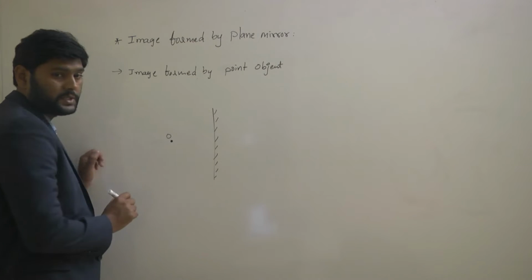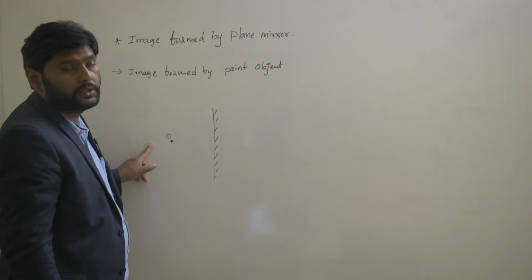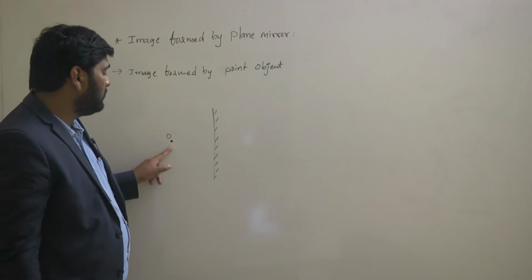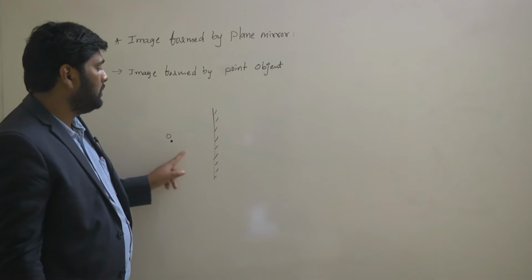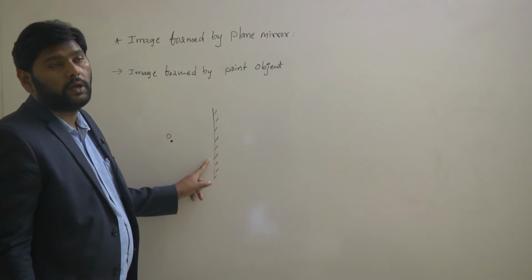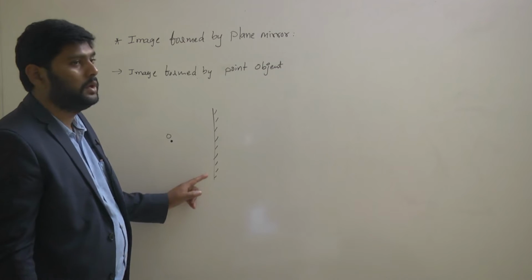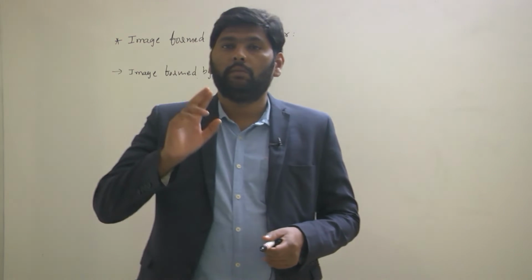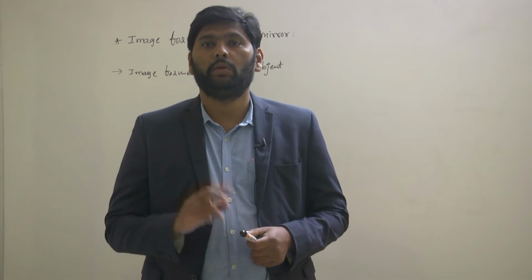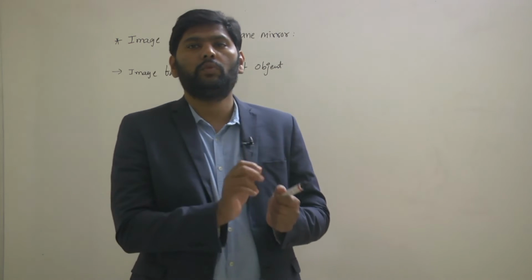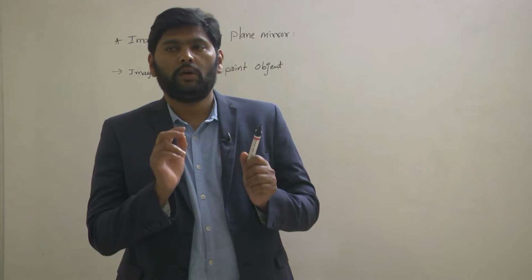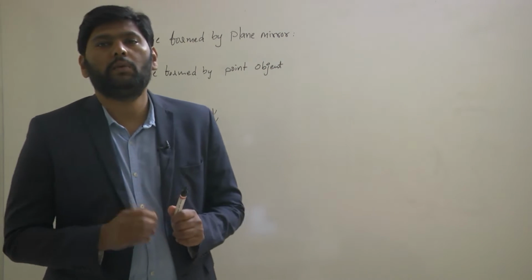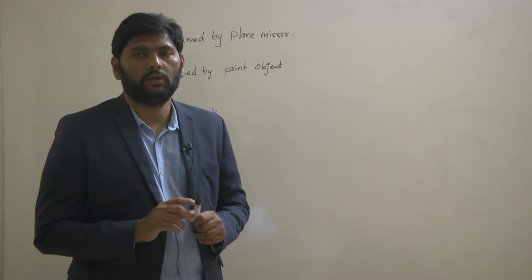So here we have a point object somewhere over here. The dot represents the point object. Now here we have to form the image of this object by using this mirror. How is it possible? Every time whenever you are drawing the ray diagram, you have to consider minimum 2 light rays. Why the minimum 2 rays? Because a minimum of 2 light rays is required for formation of the image, so we'll take minimum 2 light rays from the object.